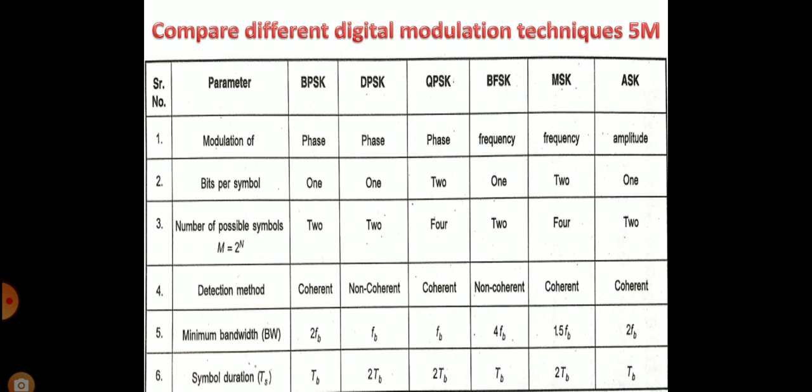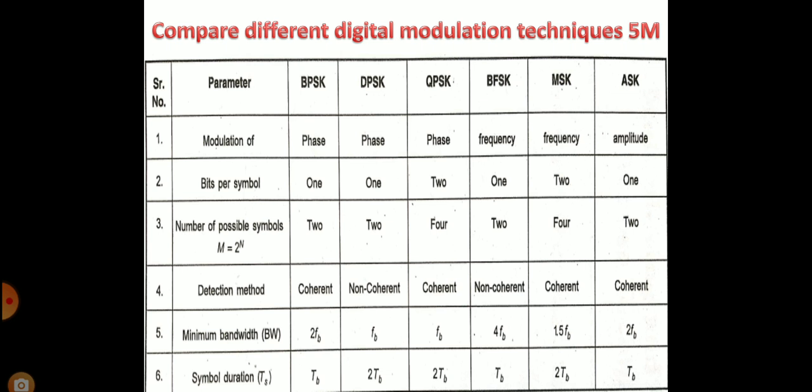Number of possible symbols, M equals 2 raised to N: in BPSK it is 2, DPSK 2, QPSK 4, BFSK 2, MSK 4, ASK 2. Decision method: BPSK coherent, DPSK non-coherent, QPSK coherent, BFSK non-coherent, MSK coherent, ASK coherent.